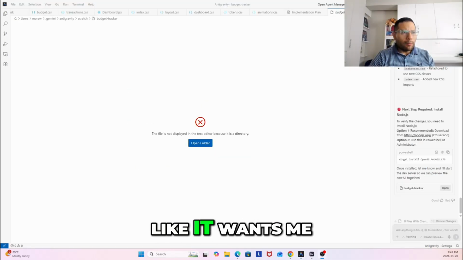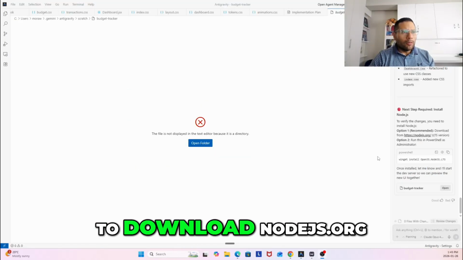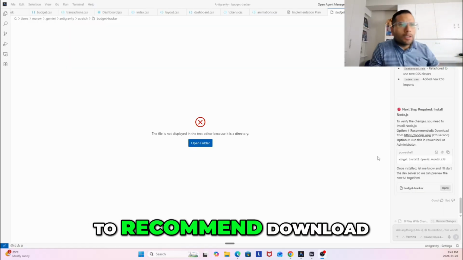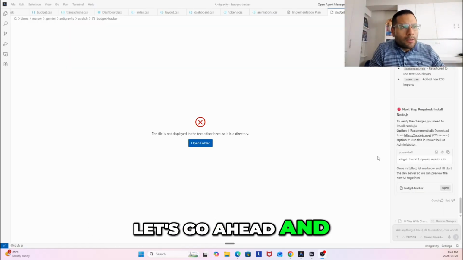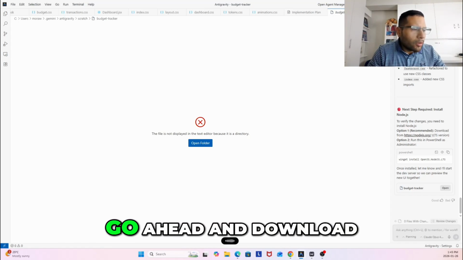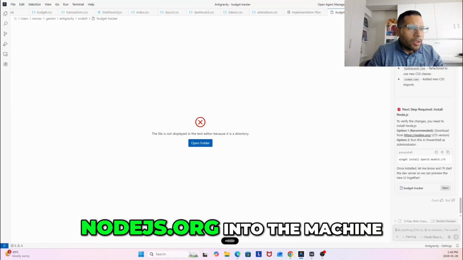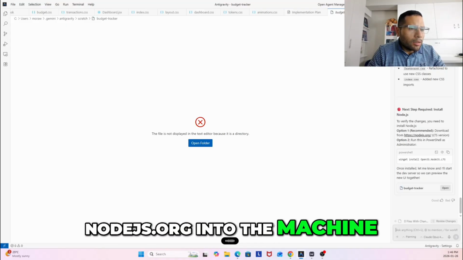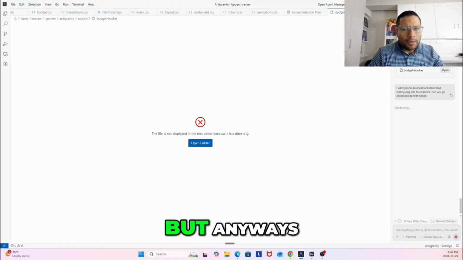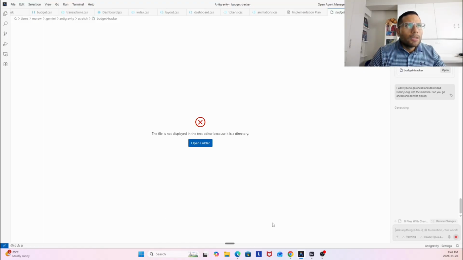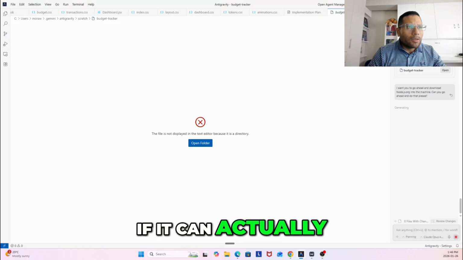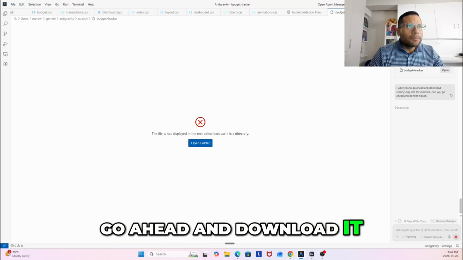Okay, so now it looks like it wants me to download nodejs.org. It's giving me two options. Option 1 is the recommended download. Let's go ahead and see if it can do that all on its own. I want you to go ahead and download nodejs.org onto the machine. Can you go ahead and do that, please? I should have said download and install, but anyways, let's give it a few minutes and see if it can actually go ahead and download it.